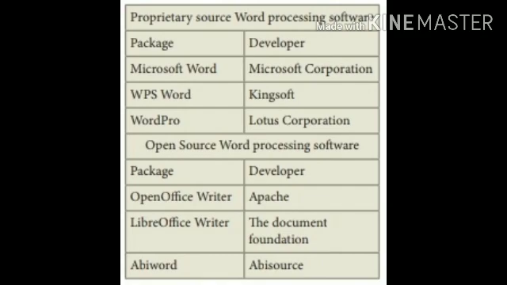OpenOffice Writer is developed by Apache, LibreOffice Writer by the Document Foundation, and AbiWord by AbiSource. These are all examples of open source and proprietary applications.